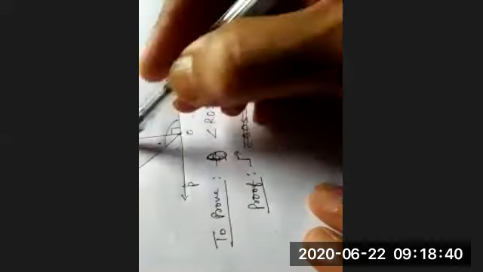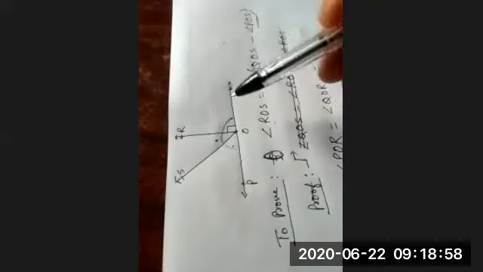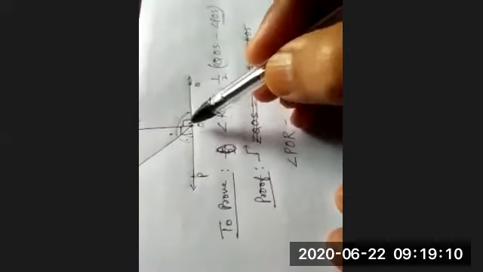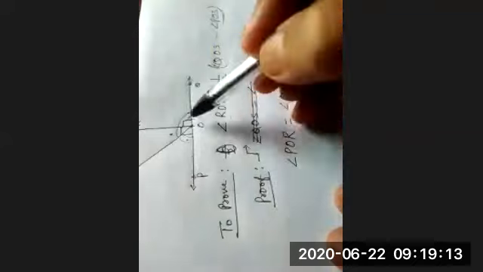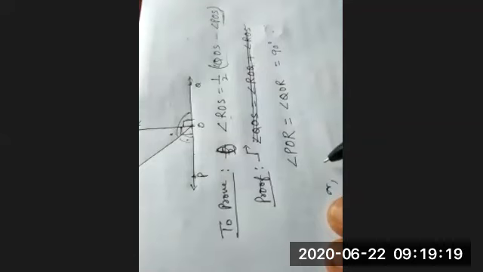Angle POR is equal to angle QOR, is equal to 90 degrees. Yes, sir, perpendicular. Both should be equal on this side and this side. Both will be 90 degrees, perpendicular. Okay. So POR can be written as POS plus ROS. Yes or not? सर कैसे?